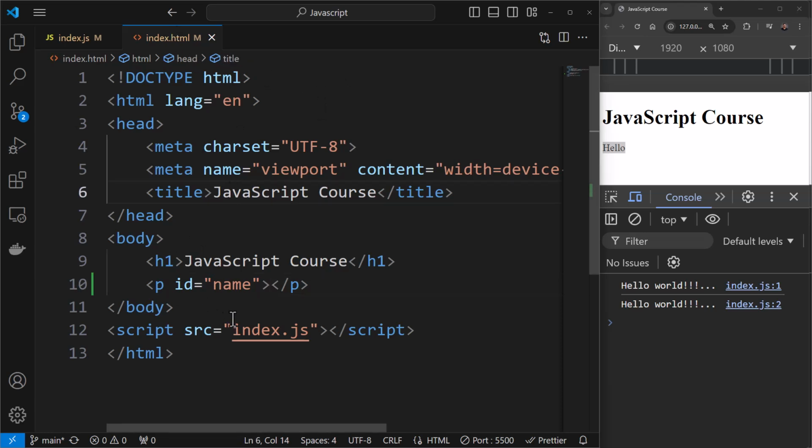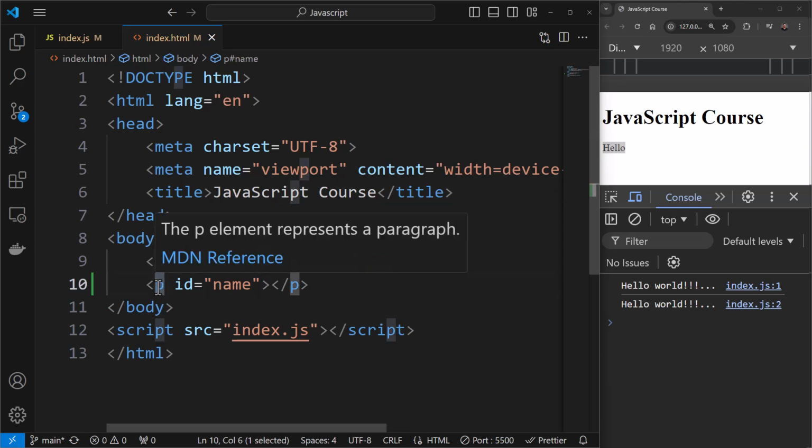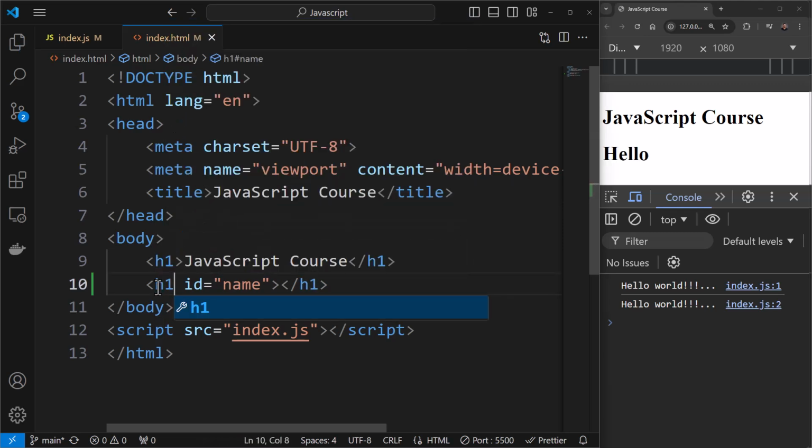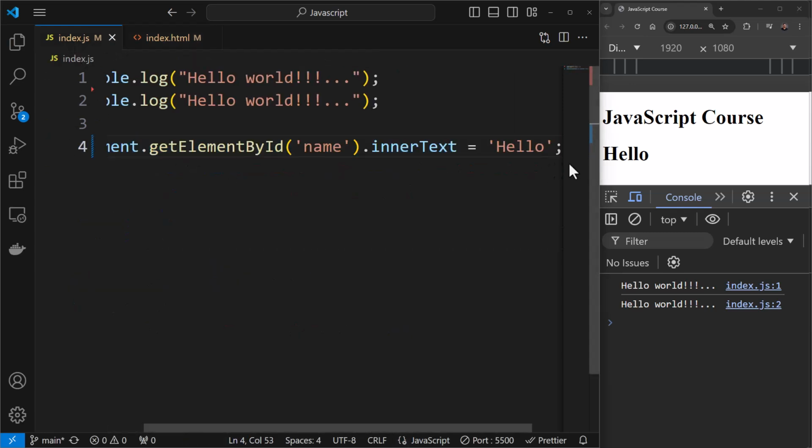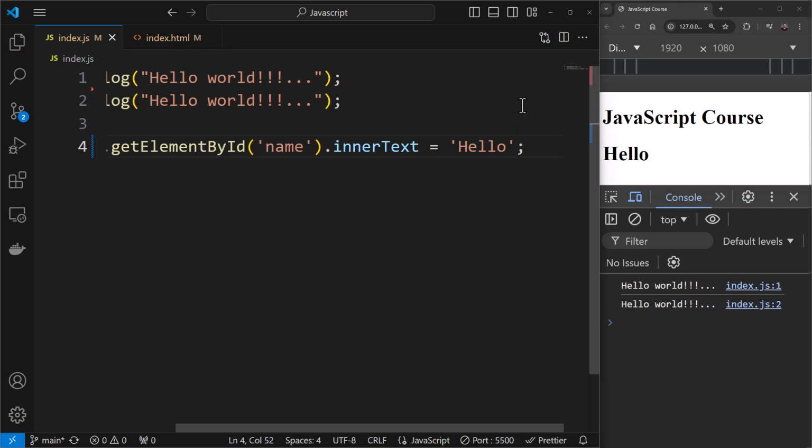So within this HTML, what I can do is I can come over here. I have this p tag. I can change this p tag to h1, so that it's better visible. The size is bigger. Now over here, it is displaying hello.